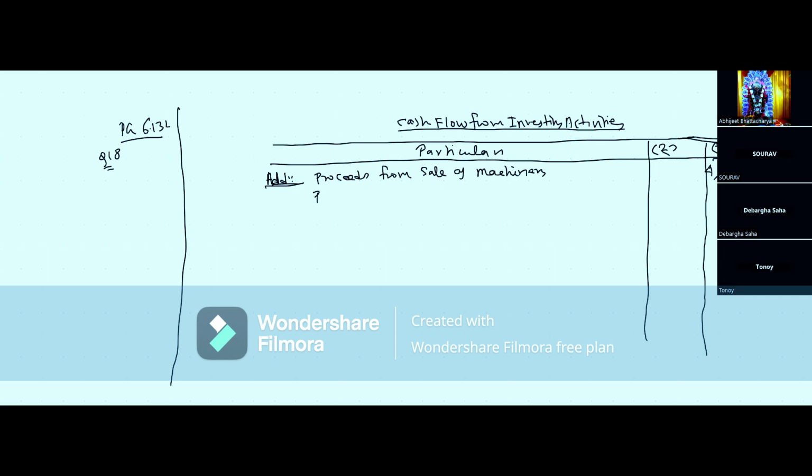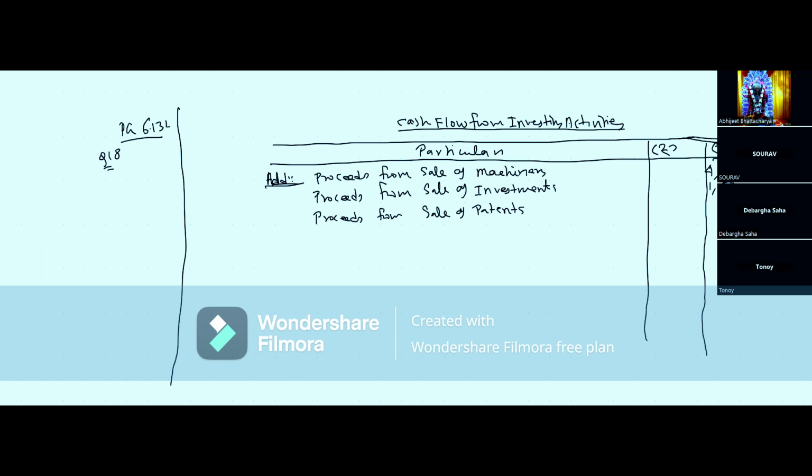So we will mention proceeds from sale of investments. This is once again an add. How much is the figure of add? 1,50,000. Patents. Proceeds from sale of patents. How much is it? 60,000. So these are all adds.